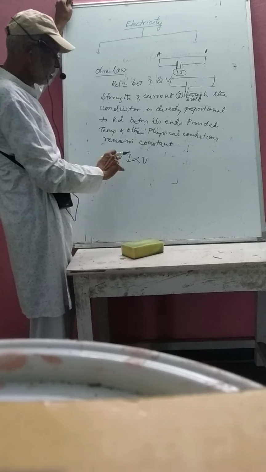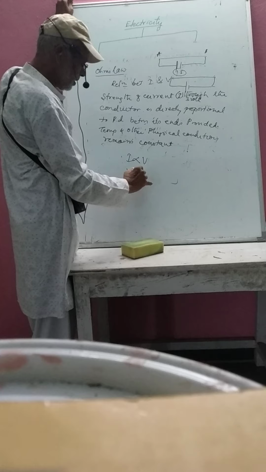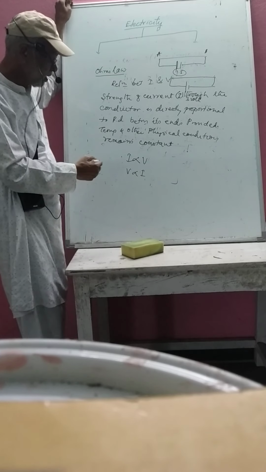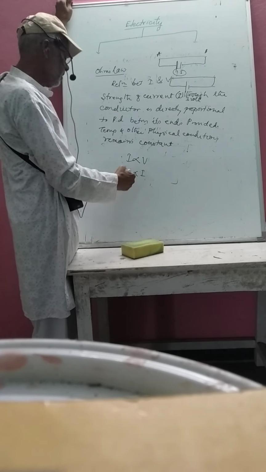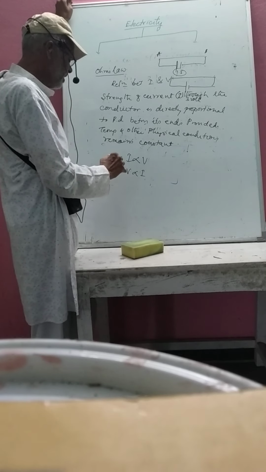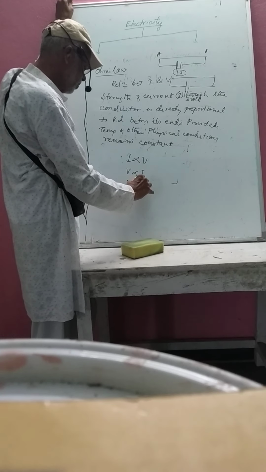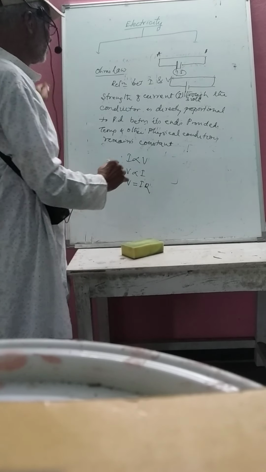This expression can also be rewritten as V is directly proportional to I. We can write I is directly proportional to V, or vice versa. Since this expression has a proportionality symbol, you have to eliminate it. In order to eliminate it, you have to take a constant of proportionality. V is equal to I into R, where R represents the resistance of the conductor.